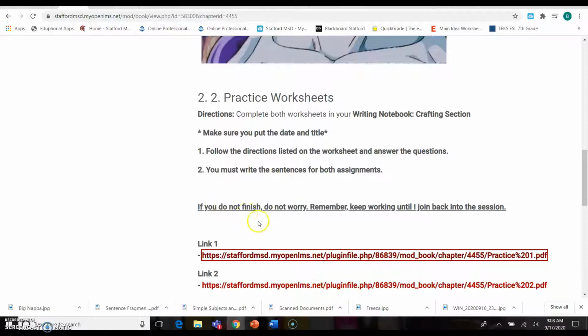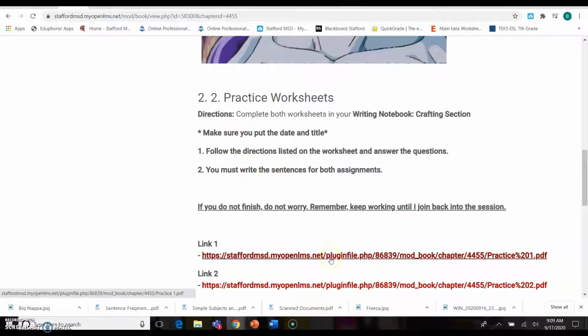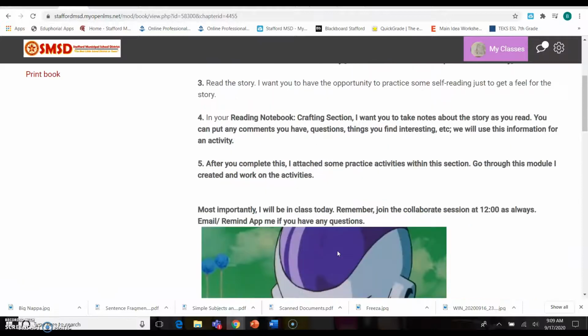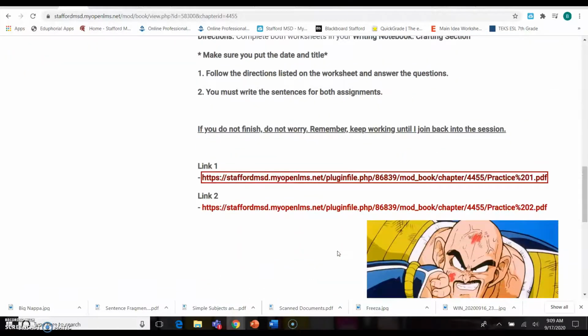If you do not finish this, it's okay. Remember, I'm not in class technically right now, so this is what I need you to work on until I get into class. I'll probably be running maybe 5 to 10 minutes late, so this is just to encompass the time. If you don't finish, it's okay, but I do want you to work on it. I do want you to get to it if you can, okay? That's all I want you to do.